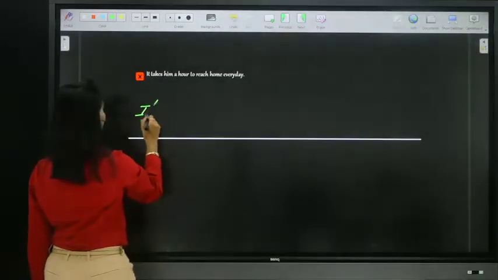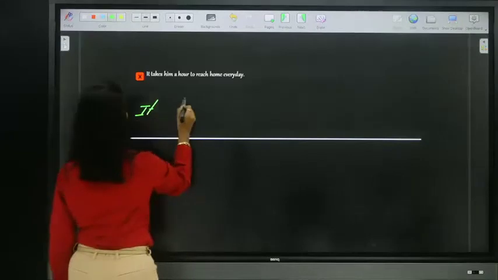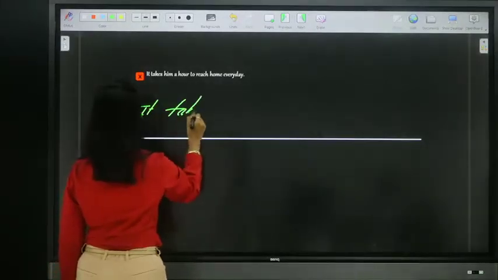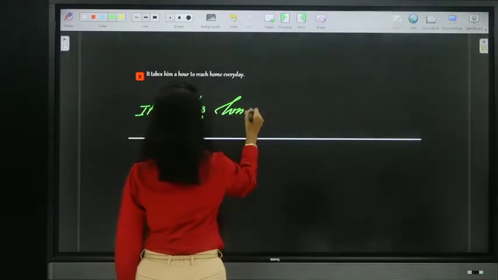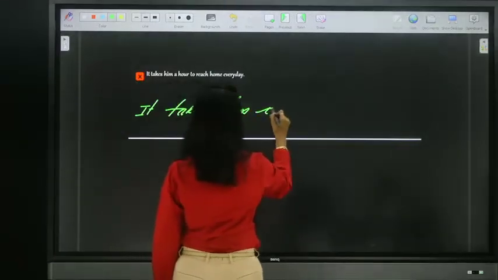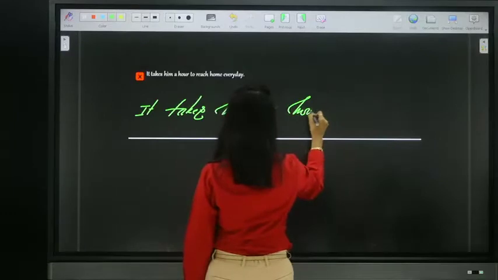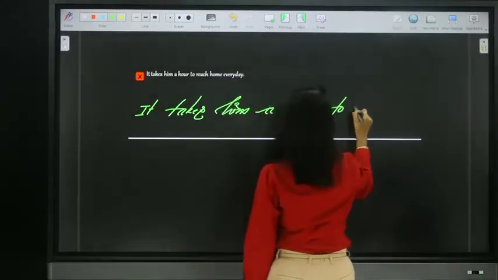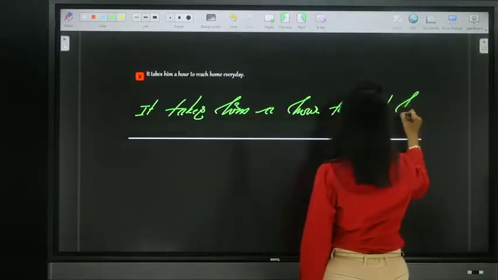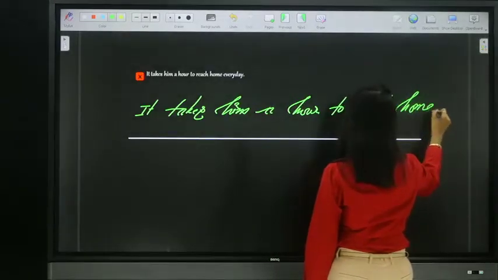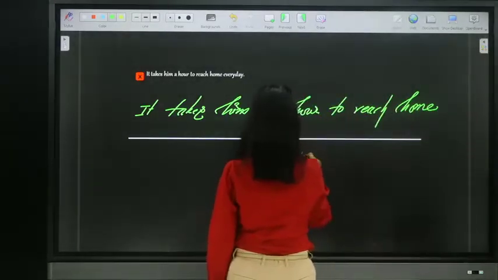So I didn't give any option, but here is a sentence. It takes him an hour to reach home every day.